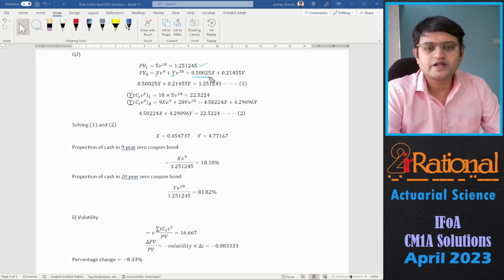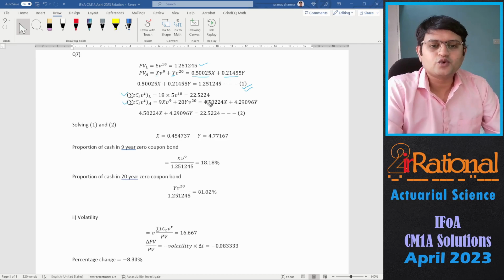So we'll calculate the present value of liability, and then I'm assuming the nominal amount of zero coupon bond that we are buying is X and Y. So accordingly, we are getting 0.50025x and 0.21455y. We'll make equation 1 by equating these two. Then I'm taking the numerator of DMT for both of them. So we'll have to multiply by the time here as well as here and make an equation by equating them.